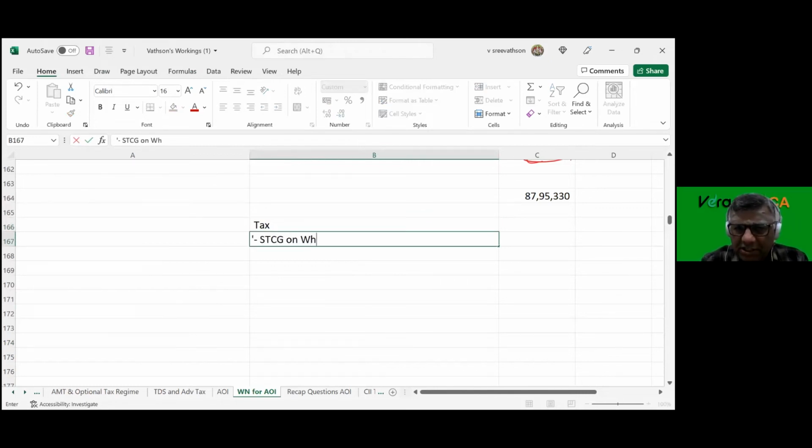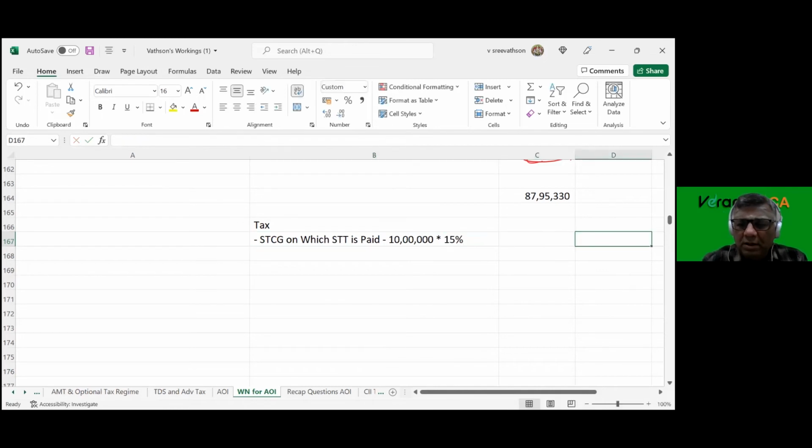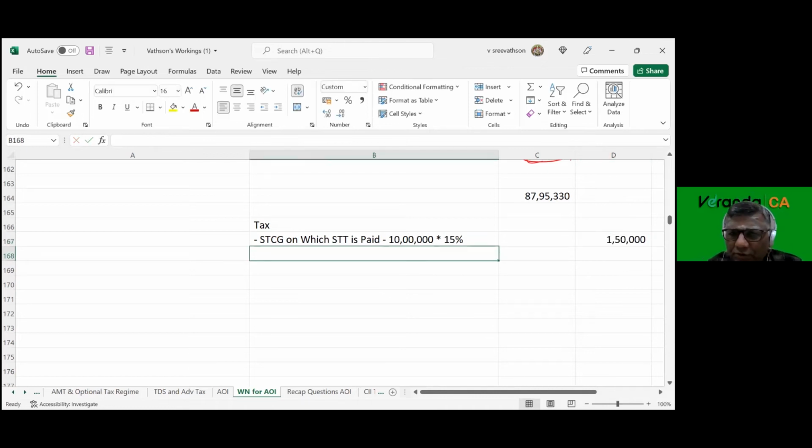STCG on which STT is paid, that is 10 lakhs into 15%, that is 1,50,000.